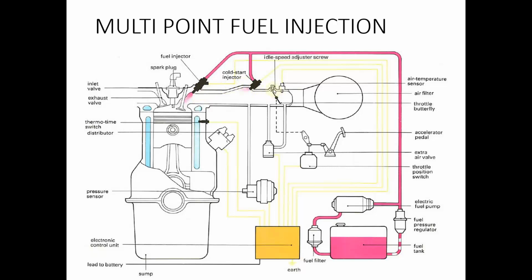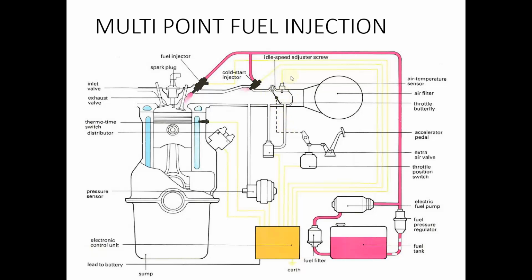We also have different other sensors that are mounted in the engine at different places. The function of these sensors is to collect the conditions of the engine at different points. We have pressure sensor, then we have the air temperature sensor, ambient temperature sensor, the speed sensor, crankshaft sensor, camshaft sensor, and many sensors are there which we will see now.